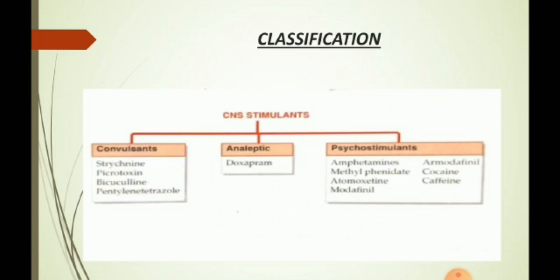Now, let's move on to the classification of CNS stimulants. They are mainly classified as convulsants, analeptics, and psychostimulants. The drugs under convulsants are strychnine, picrotoxin, bicuculline, and pentylenetetrazole. The drug under analeptics is doxapram. The drugs under psychostimulants are amphetamines, methylphenidate, atomoxetine, modafinil, armodafinil, cocaine, and caffeine.